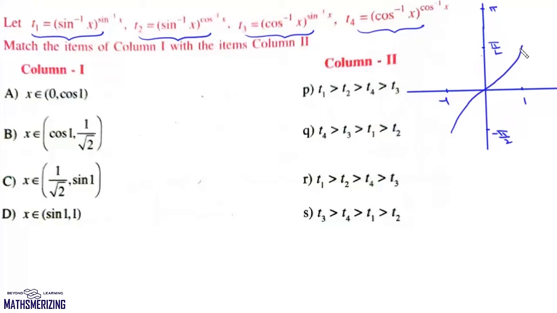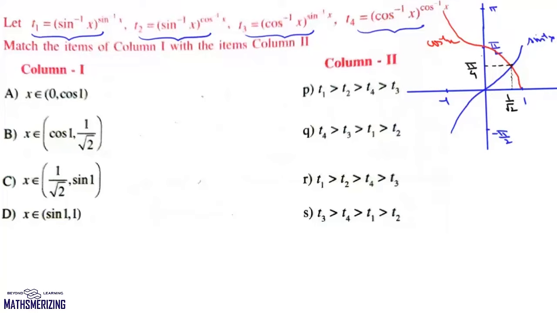So that's the graph of sin inverse of x, and we'll draw the graph of cos inverse of x. So the graph in red is cos inverse of x and the graph in blue is sin inverse of x, and both these graphs will intersect at 1 by root 2, and here this value will be pi by 4. Now pi by 4 is 0.8 something and pi by 2 is 1.54.